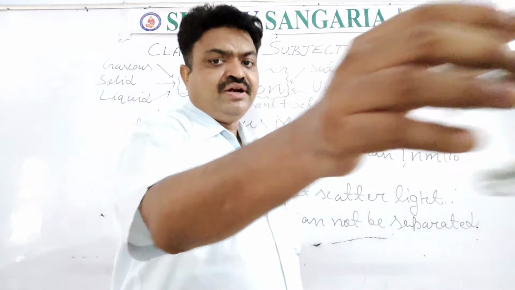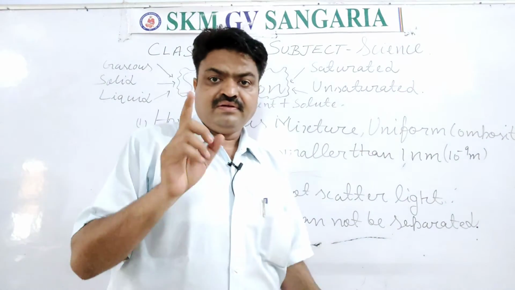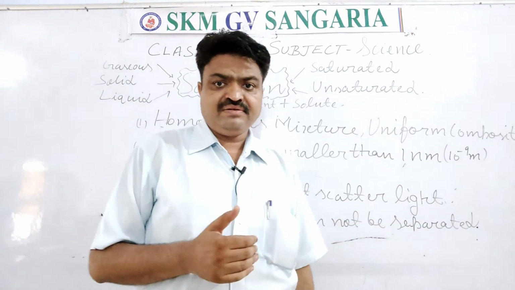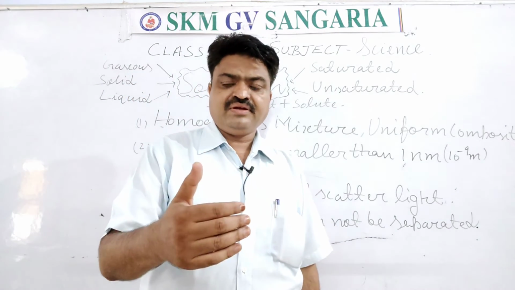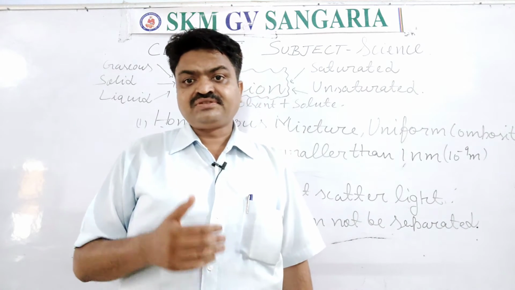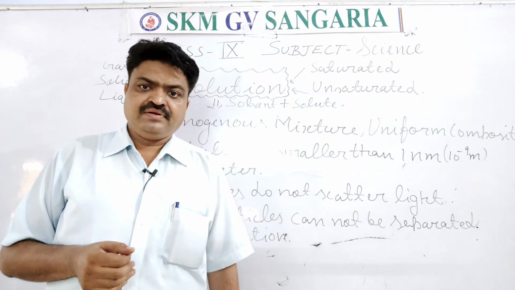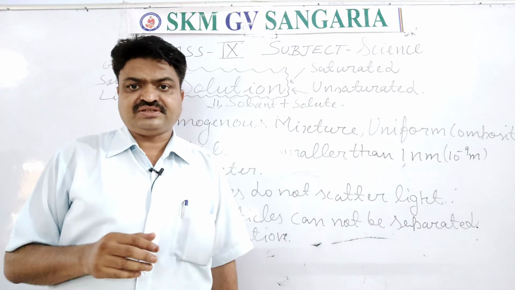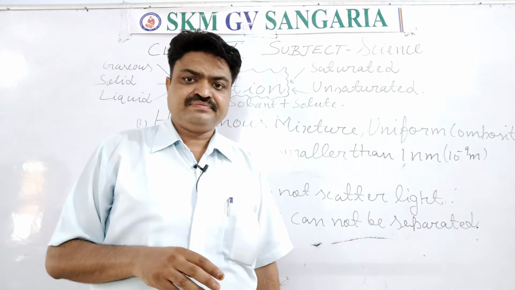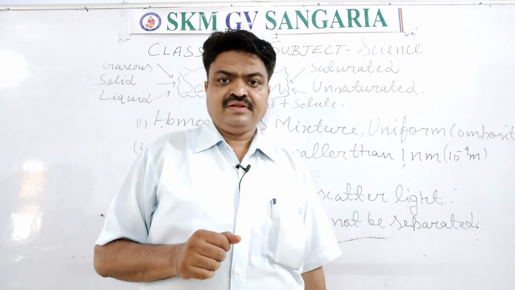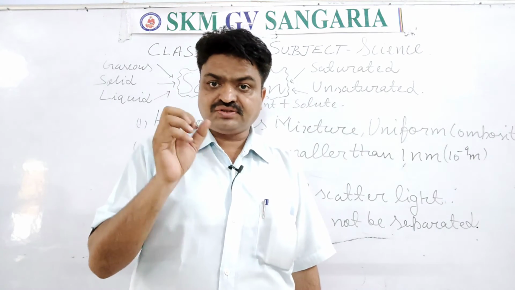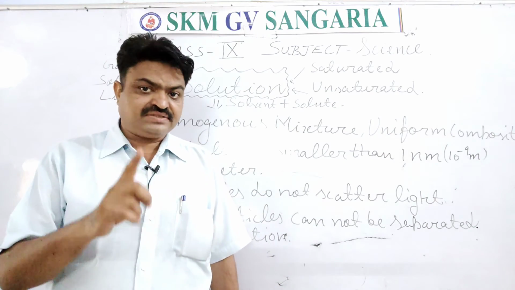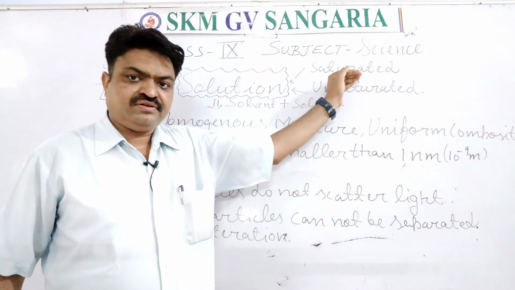Now I want to give you one example of this. Honey is also an example of saturated solution, in which sugar is found, and sugar crystals are found inside the water. In this, sugar is solute and water is solvent. Honey is an example of saturated solution.